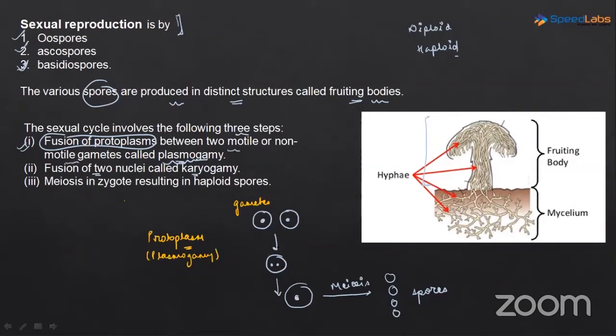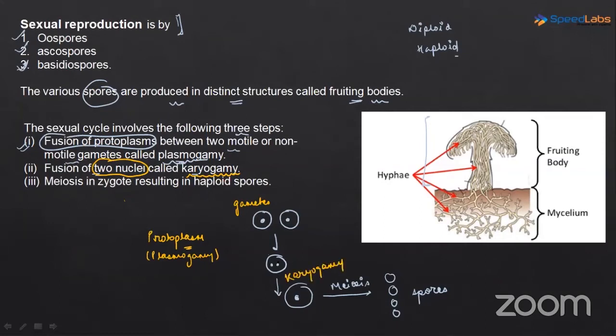Okay, once the protoplasm has fused, now the nuclei, they have come together, they have come close to each other. So in the next step, what will happen? The fusion of the two nuclei will happen, and this is what? This is karyogamy. So here in this step, what has happened? Karyogamy has happened.